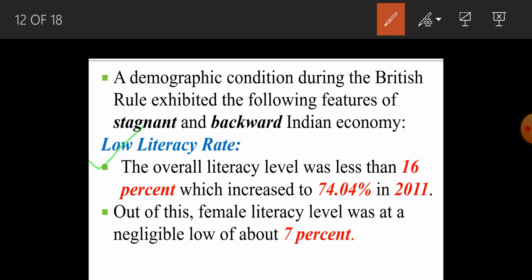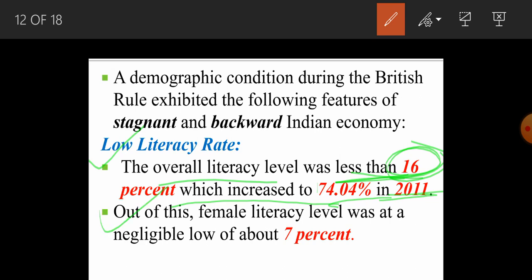As far as the rate is concerned, we have already seen that the overall literacy rate was very low, even less than 16%, which increased to 74.4% by the time of 2011.